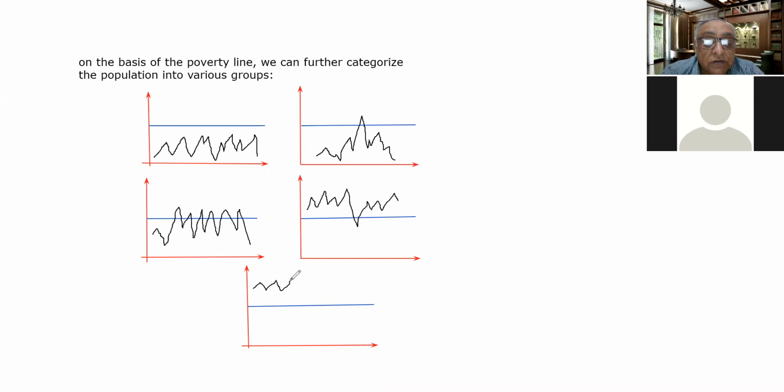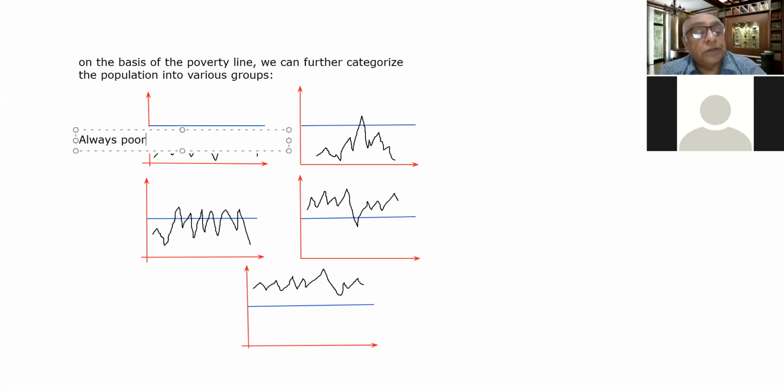So these are the 5 categories of population. This particular category of population, we can say that they are always poor. They have never jumped above the poverty line.